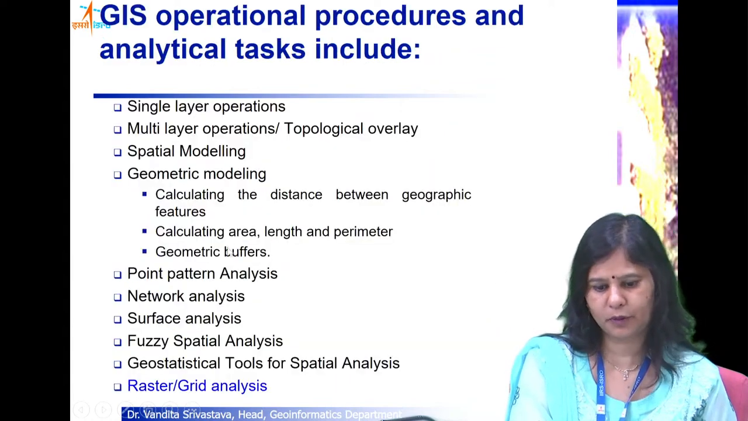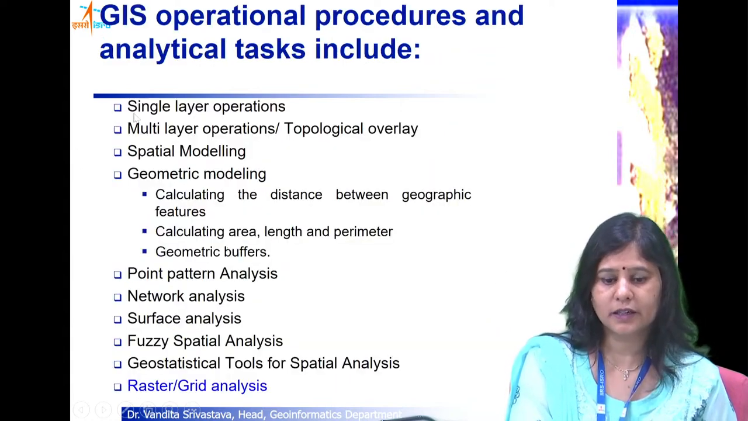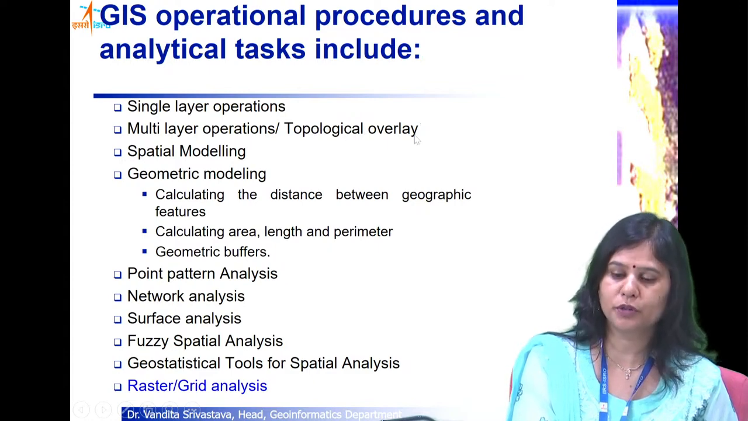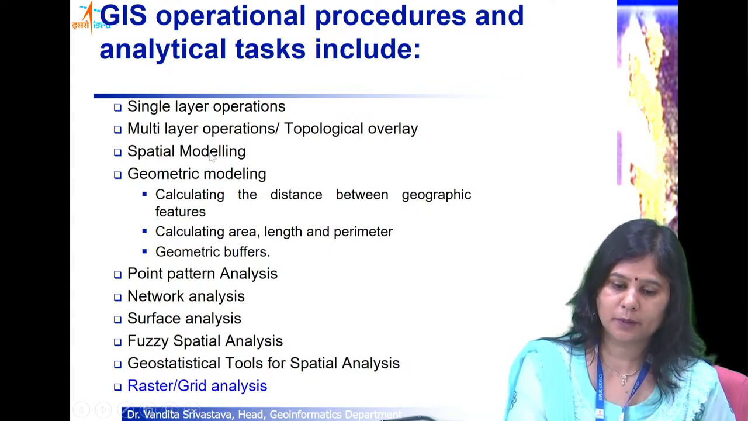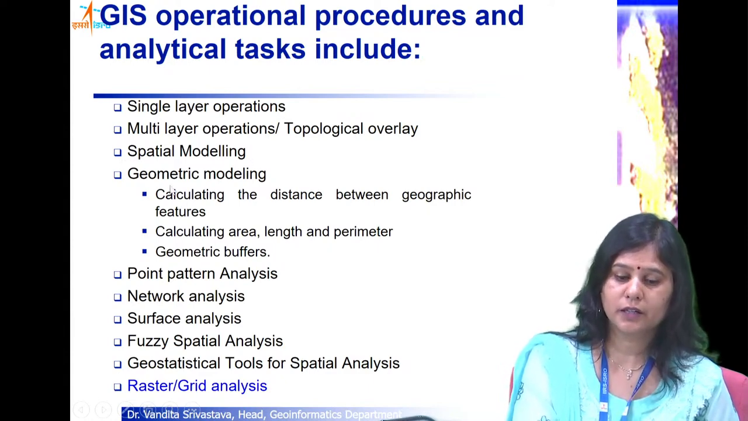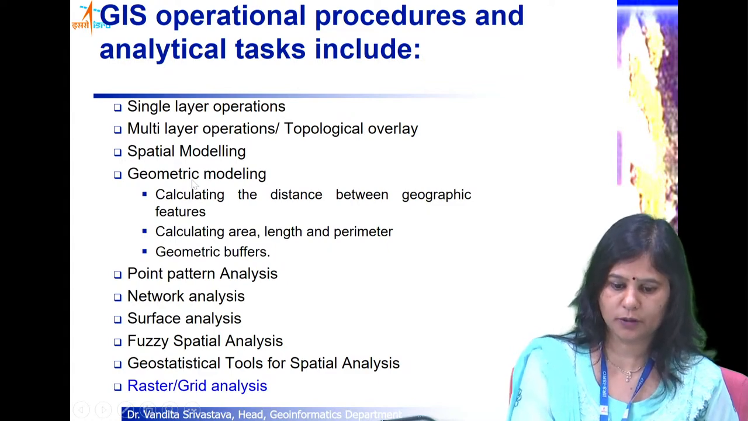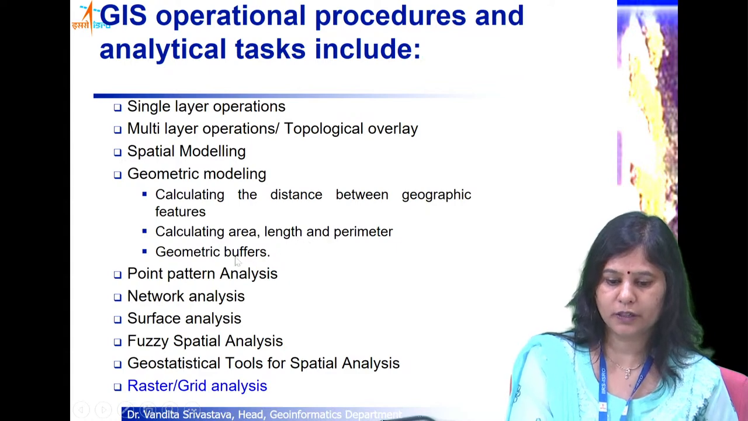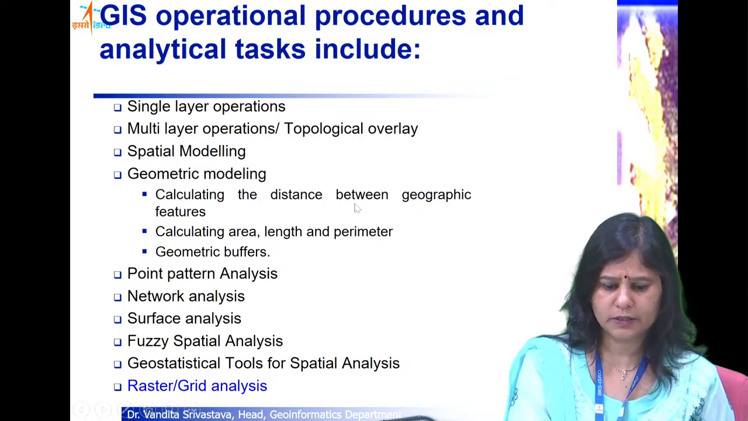Then you can perform various types of analysis, such as single layer operations, which you can perform on one layer at a time. You can perform multi-layer operations or topological overlays involving more than one layer at a time. You can carry out spatial modeling, like the examples I gave of fire progression, spread of water or disease spread. Then you can calculate geometric figures, like area, length and perimeter, geometric buffers, distances, numbers, various types of indices.